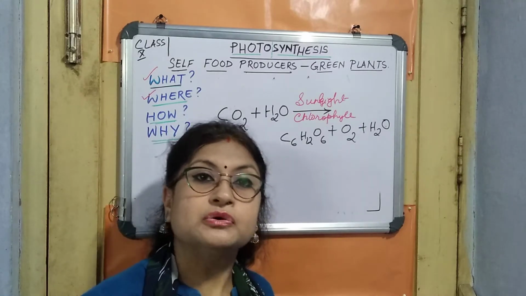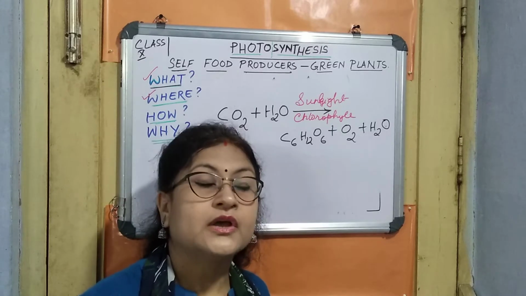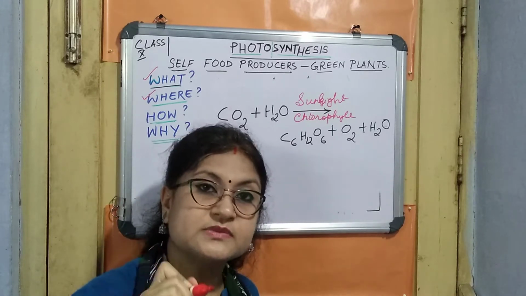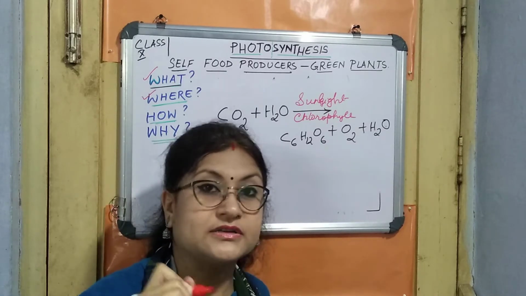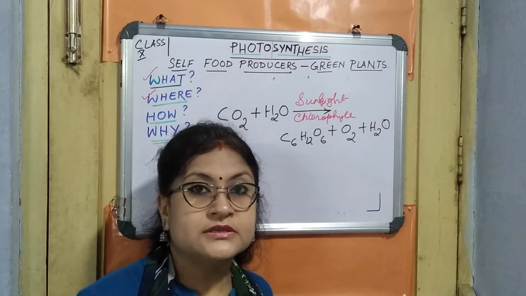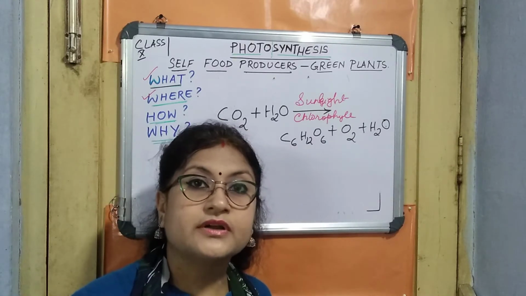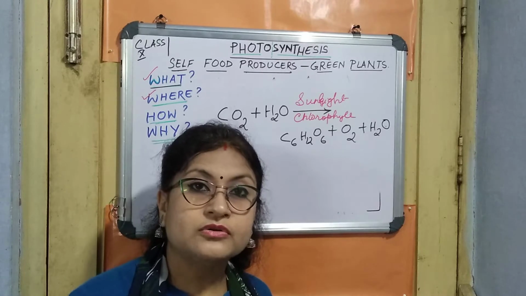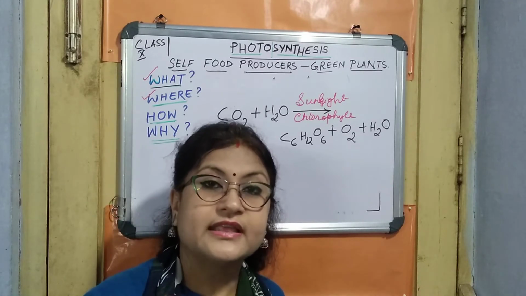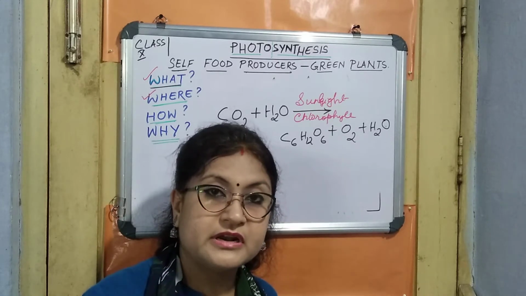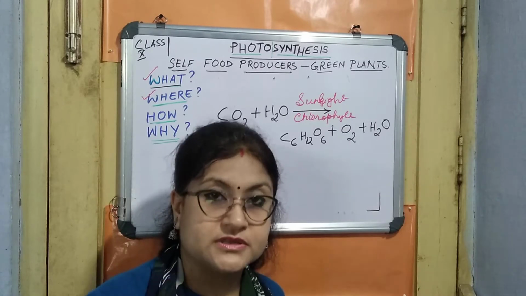We all know that photosynthesis takes place in the green plants, right? When we talk about the green plants, please be sure that it is taking place in the green parts of the plant. Green parts of the plant do not only include the leaves, it also includes the green stems, the green fruit, like that of the chili, and it also includes the flower sepals, right?